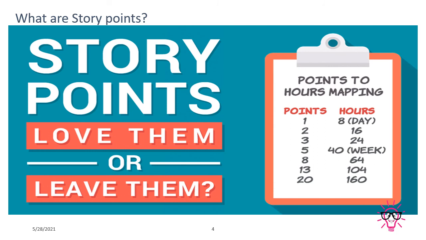Again, this is the same as t-shirt sizing. If I just want to change a label, then maybe I am considering one story point. If I want to change the entire functionality, where I need a complete day, a full 8 hours, then maybe I am considering three story points.